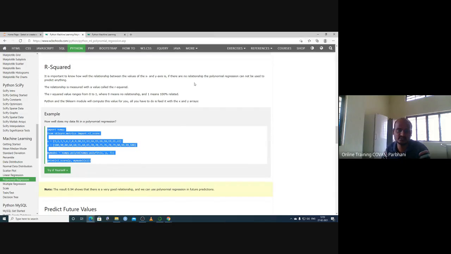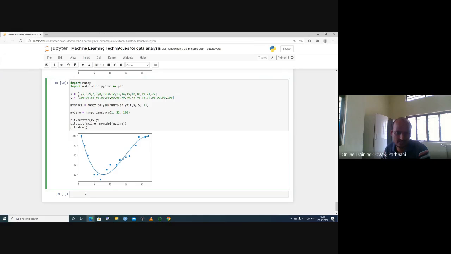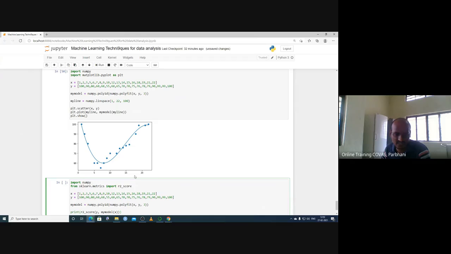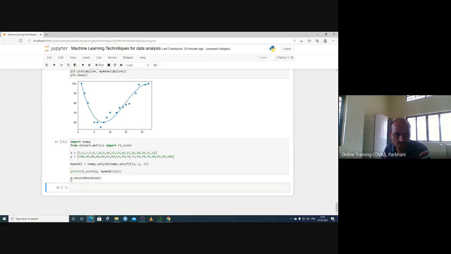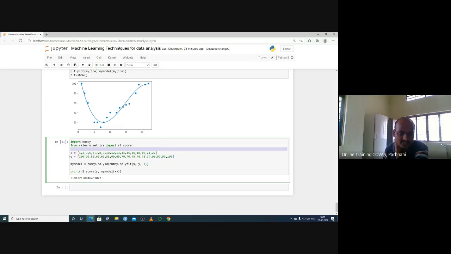So this we can apply here, and you can see whether there is an r square value. Whenever we see the data, we are interested in the r square value, that is, whether there is some relationship or not. So for x value and y value, car passing time and car speed, does it have some value or not? It is a positive value, 0.94. So it has value. If you want to calculate the r square value, import numpy, then from sklearn.metrics import r2_score. Whenever you write the name continuously, you have to use an underscore. R2_score takes the time of the car and the speed of the car.